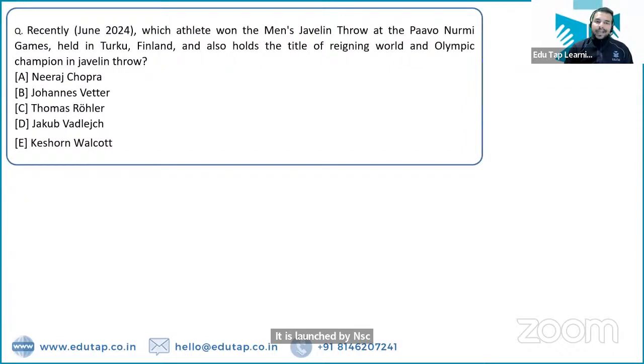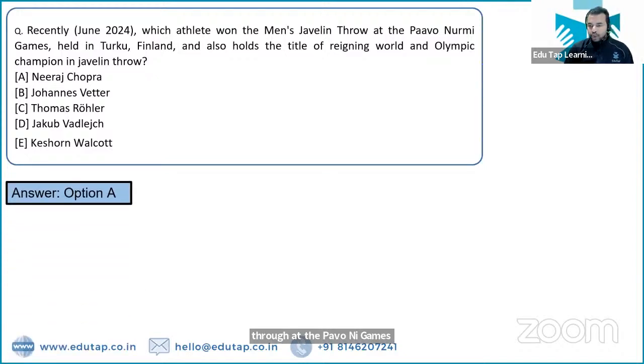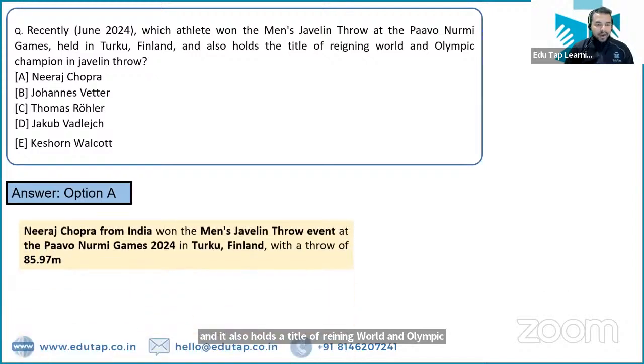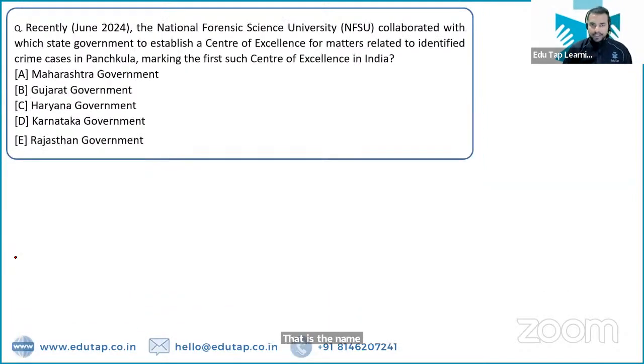Next question. So which athlete has won the men's javelin throw at the Paavo Nurmi Games? The name of that particular person is Neeraj Chopra. And he also holds the title of reigning world and Olympic champion in the javelin throw event. That is, the name is Neeraj Chopra. And he had a throw of 85.97 meters. That is the right answer.